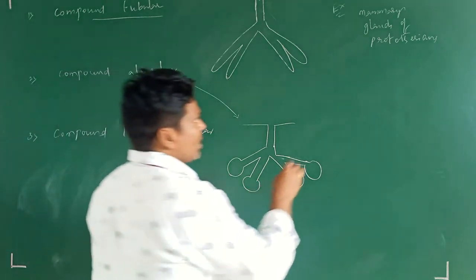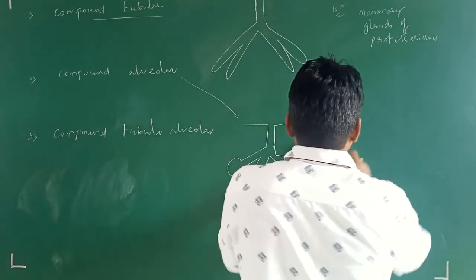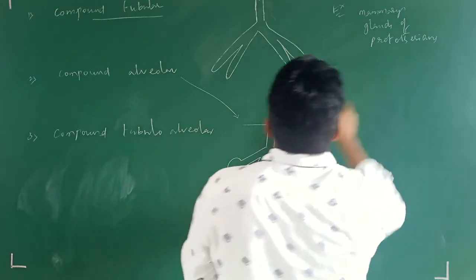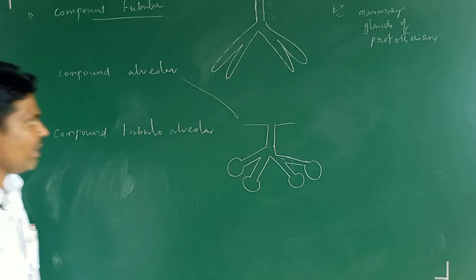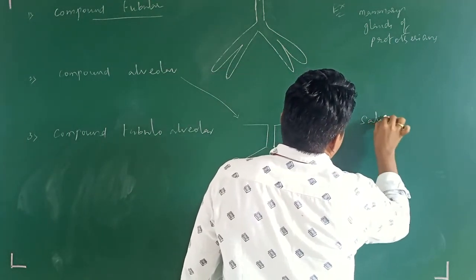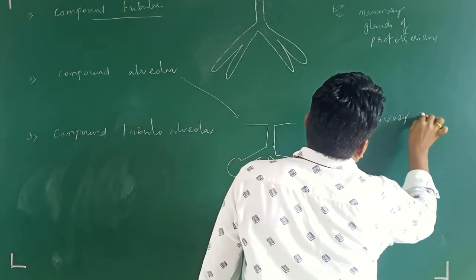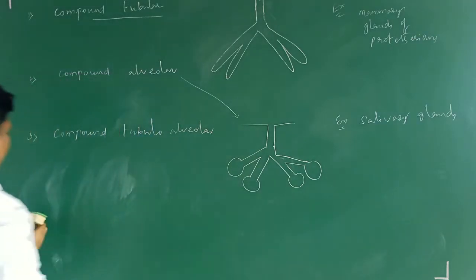Where are you going to observe it? Just go through the diagram. We are going to observe it in salivary glands. Where do we observe it? Salivary glands.